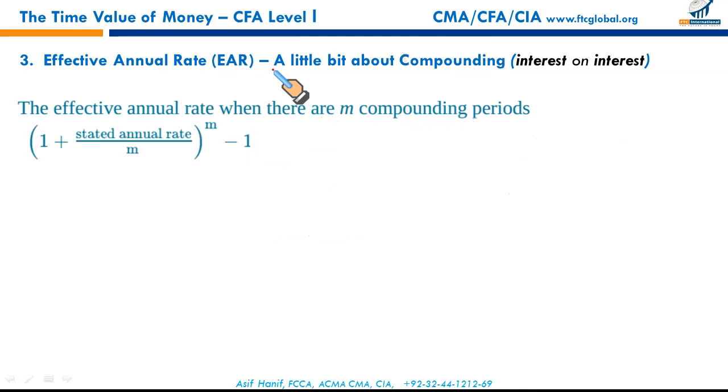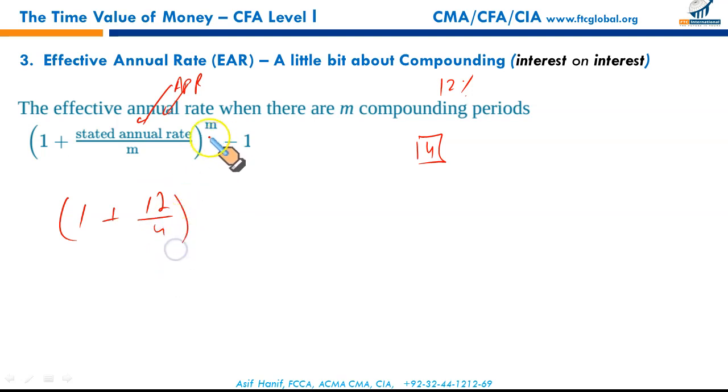And this is the formula we use to calculate the compound interest rate. You have the stated annual rate, APR. Let's say the period of compounding is such that in 1 year, we compound the interest rate 4 times, every quarter. So let's say if the nominal rate of interest is 12%, it's going to be 1 plus 12 upon 4, and you need to write M, meaning the number of times we compound in 1 year, so 4, minus 1. The result of this will give you the effective interest rate. I recommend you use your business analyst calculator. That is very quick in computation. Let me show you how we can do it.